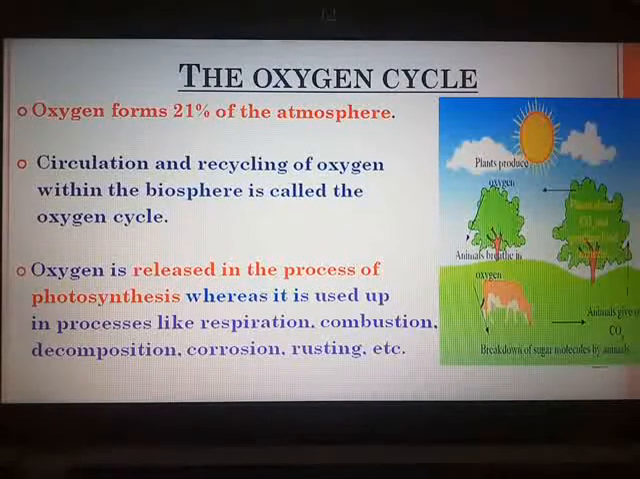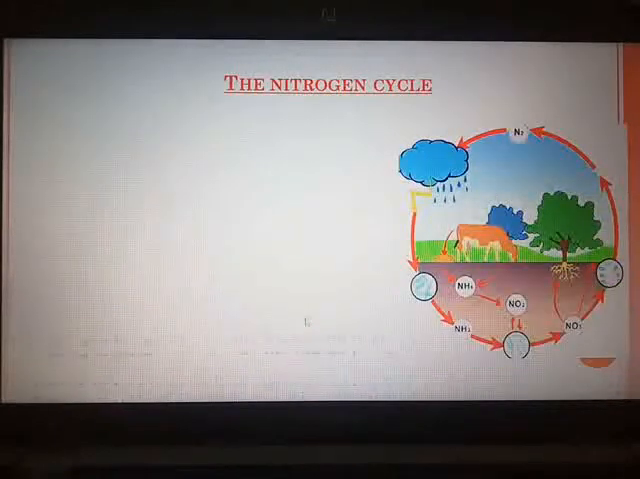Most microorganisms, we have studied about them in chapter number 8, useful and harmful microbes. Most microorganisms use the oxygen for respiration, and such microbes are called aerobes, whereas microbes which do not need oxygen are called anaerobes, means anaerobic, absence of oxygen. So if you want the balance of this oxygen cycle to be maintained in nature, planting of green trees is a must. And the last cycle of nature is the nitrogen cycle.